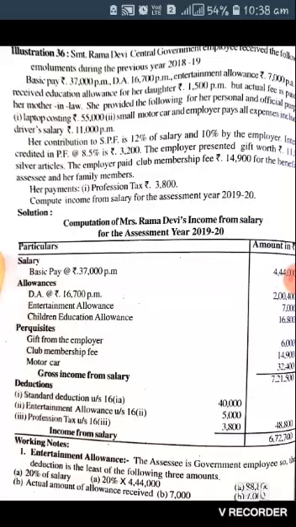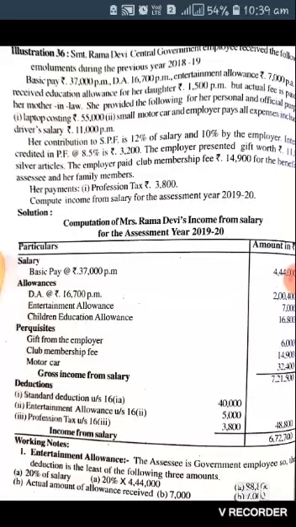Standard deduction is 40,000 under section 16(1)(a), and entertainment allowance under section 16(ii), 5,000, is given as a deduction, and profession tax under section 16(iii) is 3,800. So total deductions are 48,800. So total income from salary is 6,72,700. Now let's see the allowances